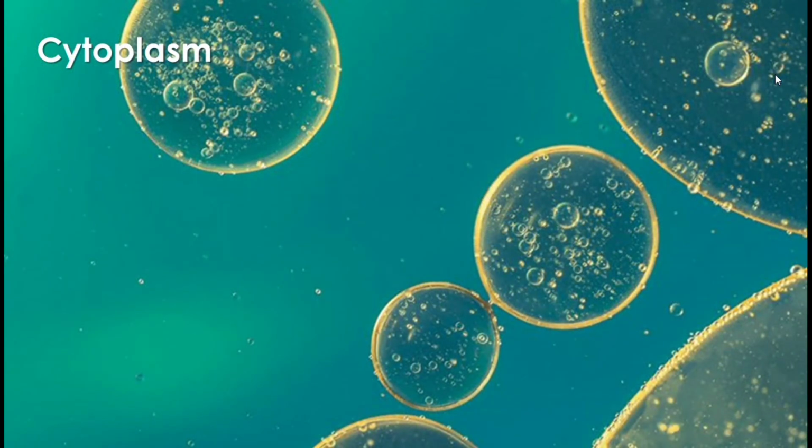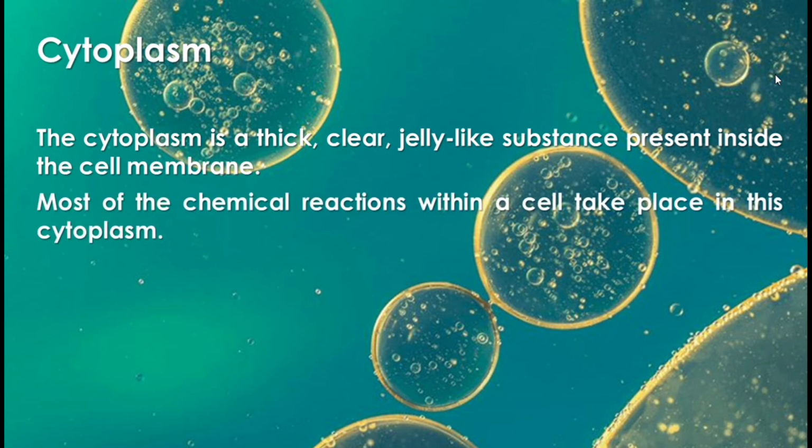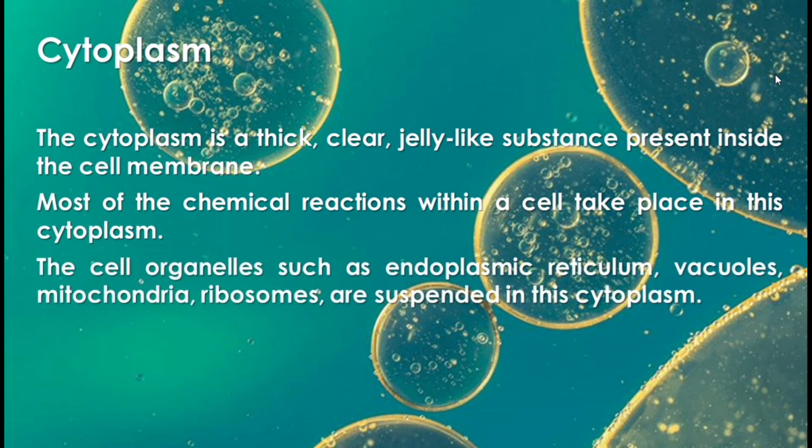Next will be cytoplasm. Yung cytoplasm po is a thick, clear, jelly-like substance present inside the cell membrane. Most of the chemical reactions within a cell take place in this cytoplasm. The cell organelles such as endoplasmic reticulum, vacuoles, mitochondria, ribosomes are suspended in this cytoplasm. Dito po nag-stay yung mga cell organelles sa cytoplasm.